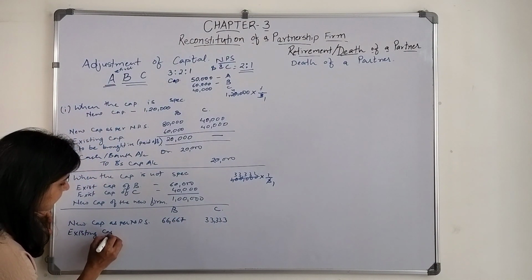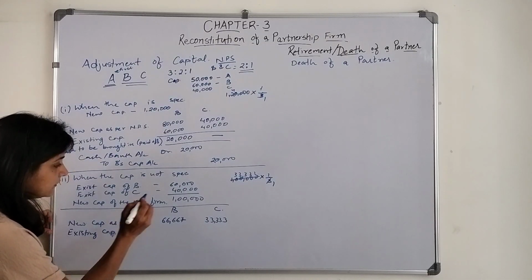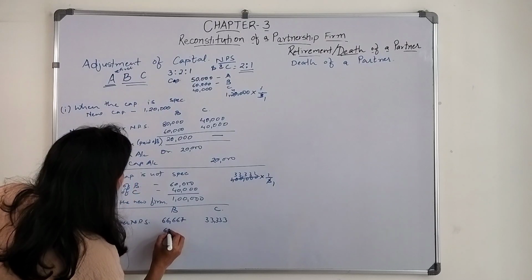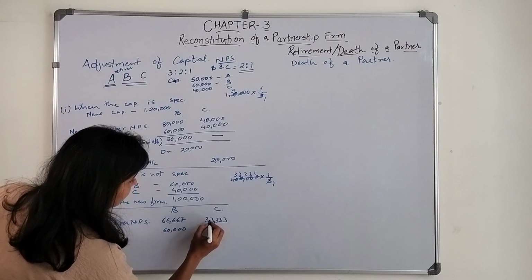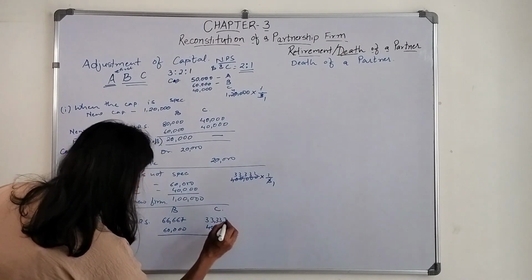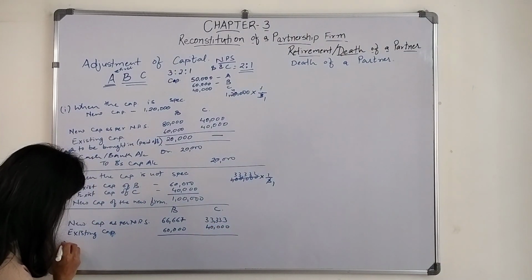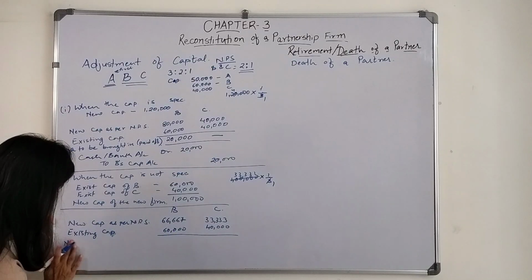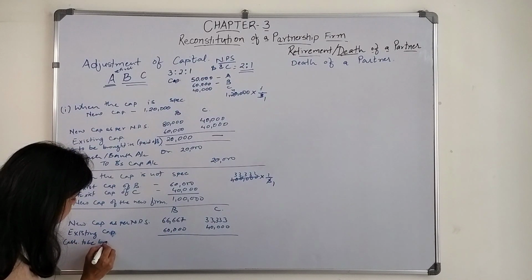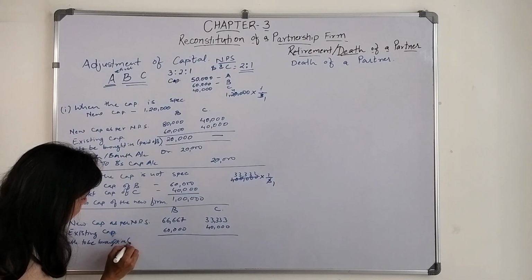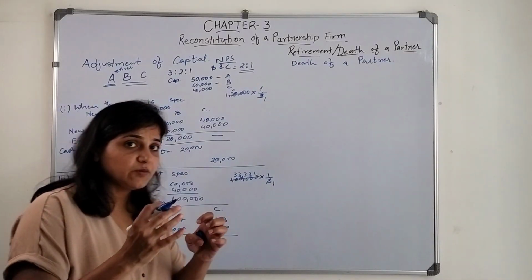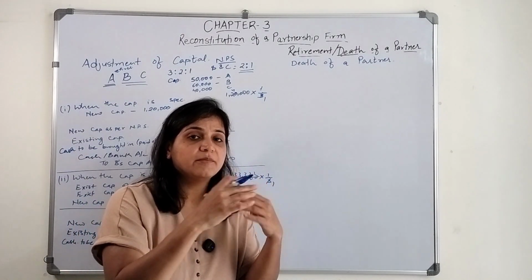Existing capital after making the adjustments of all the things is 60,000 here and 40,000 here. So this is the new capital. Cash has to be brought in by the partners, or the firm has to pay off.